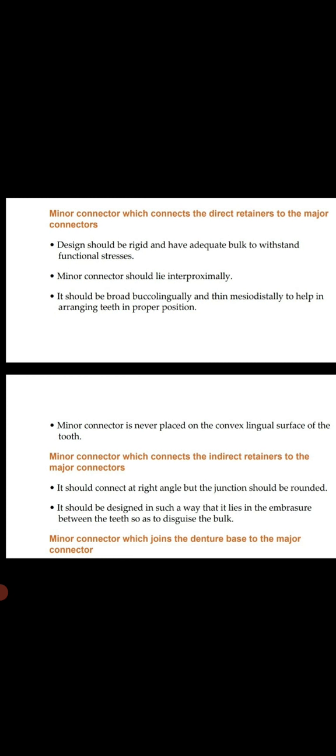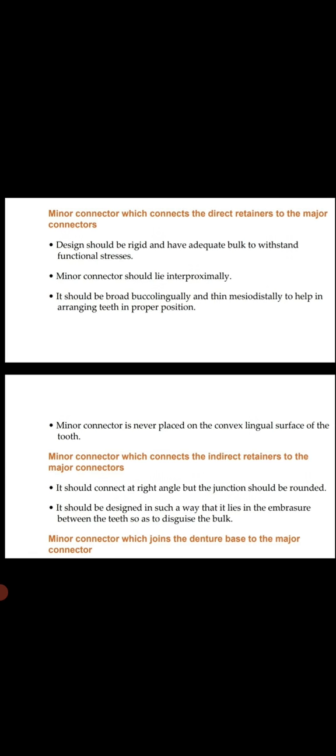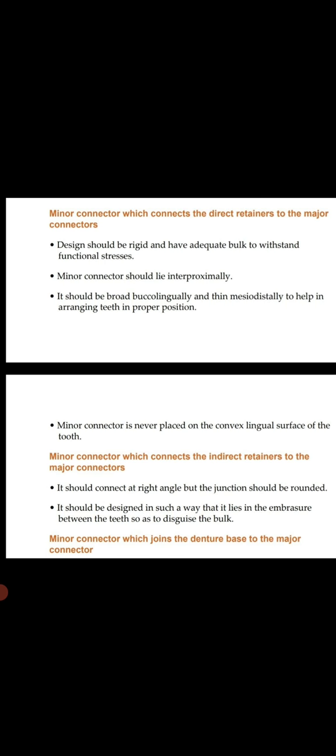Remember, a minor connector will always lie in the embrasure area, meaning interproximally between two teeth. It should be broad buccolingually and thin mesiodistally to help in arranging teeth in proper position.